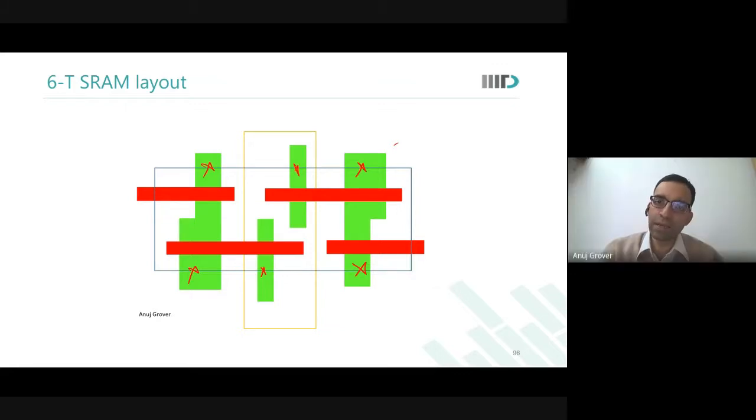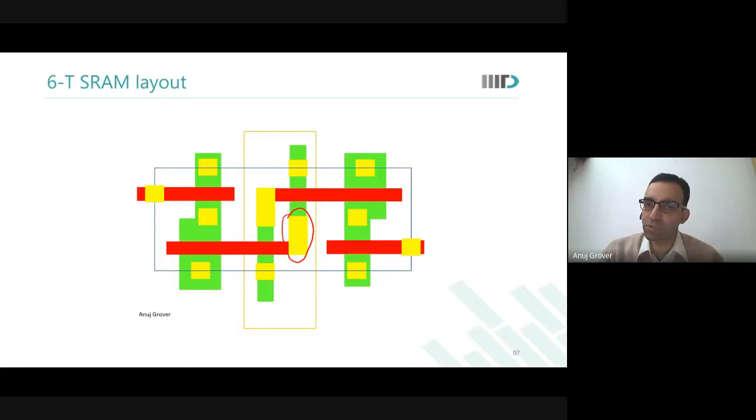Okay. And then you make the other connections. For word line, the contact would be here. So you start to put the contacts: VDD, ground, bit lines, word lines, internal node, and this one. All of you know that a contact has to be a square. As soon as you make it a rectangle, it gives you a DRC error. But you see, in a memory cell, you use a long contact. Why do you use a long contact?